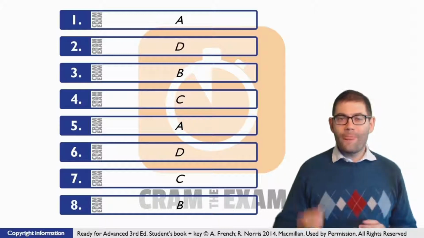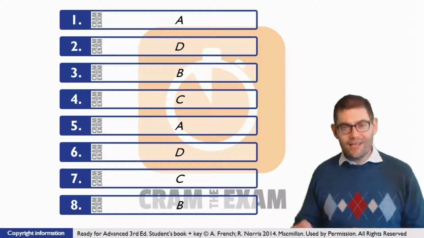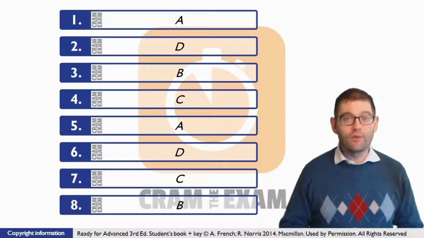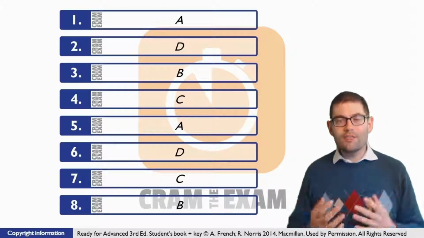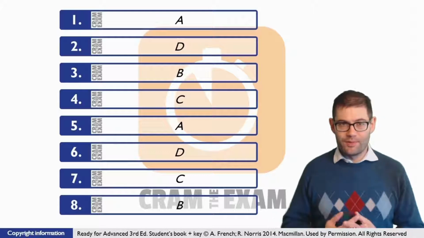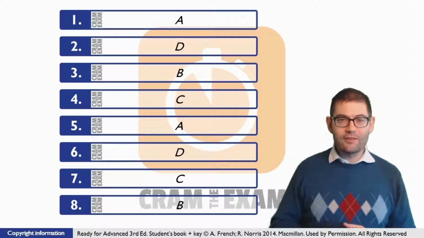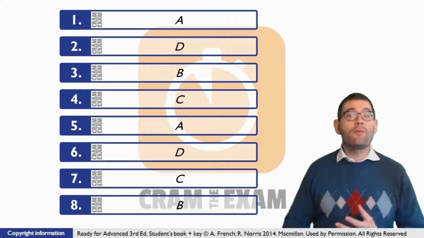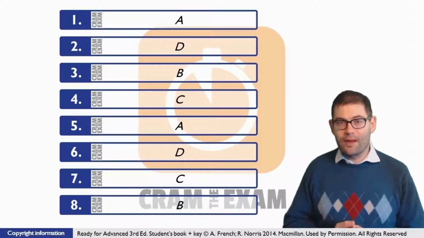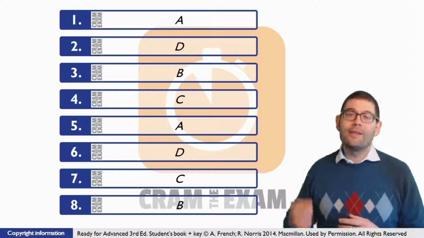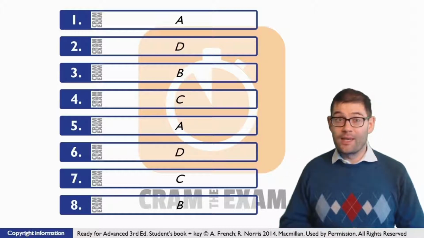For question number 8, let's go back to prepositions. Just after the gap, we've got the preposition to. If we have a look at the answers, there are only 2 answers which collocate with the preposition to, B and D. Now let's go back and have a look at the context. The context talks about creating a connection of some kind. Bearing that in mind, the only one correct answer is B, linked.